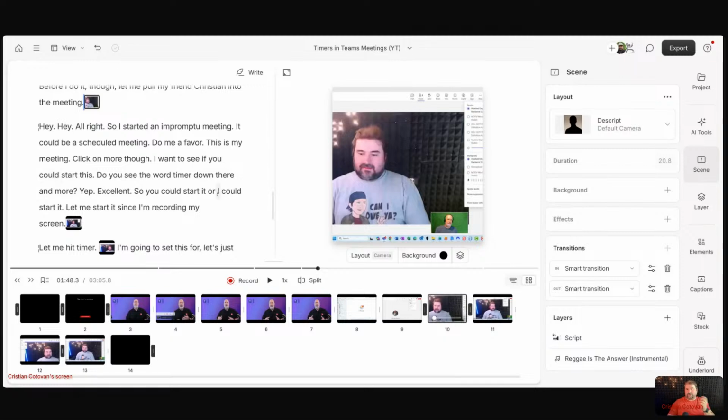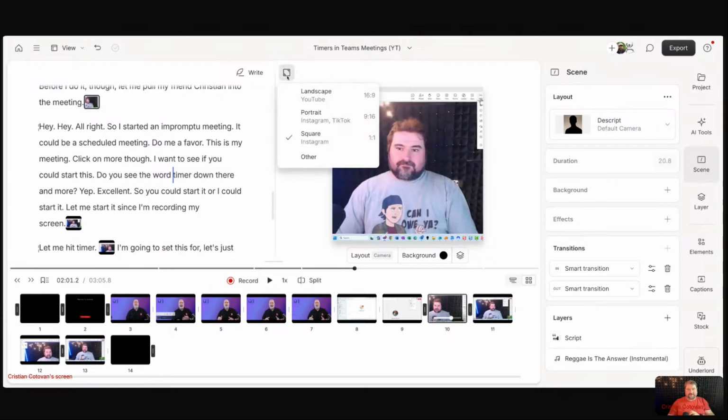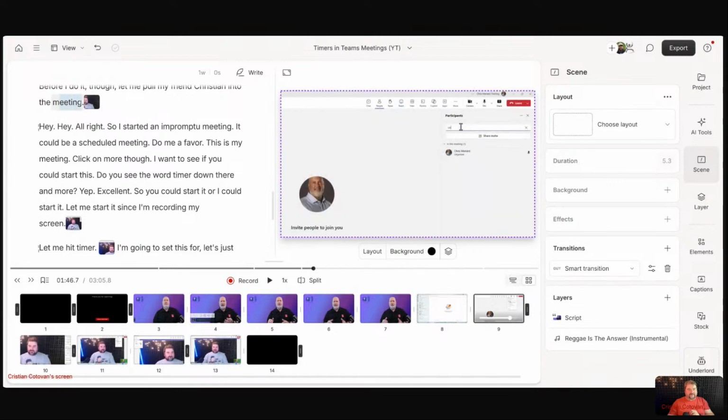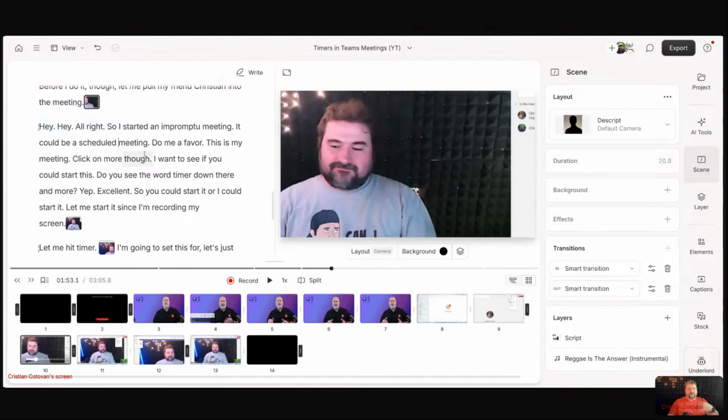Now, the problem I have here is that I chose a square layout and it modified my entire composition to square. Bad thing. So go back to landscape. And now it's all messed up. Okay, but you notice what happens. As you go into that, it will change the layout inside of that scene.